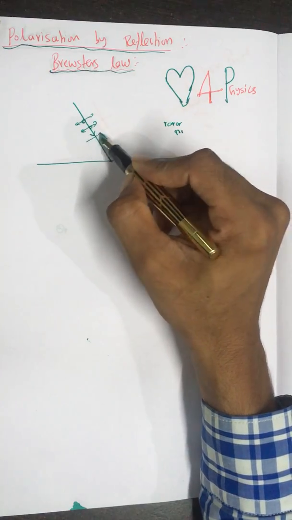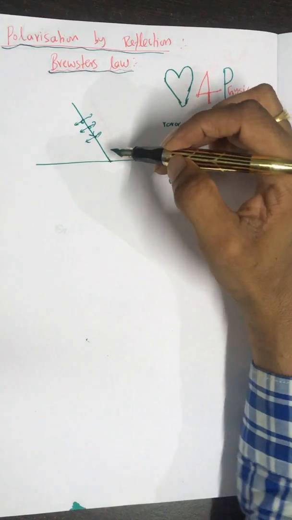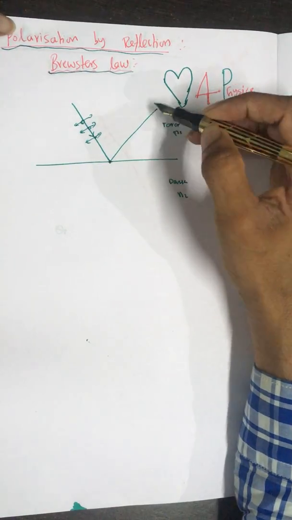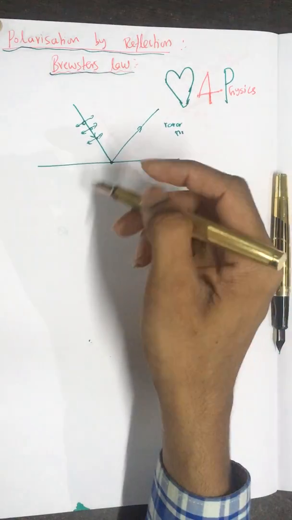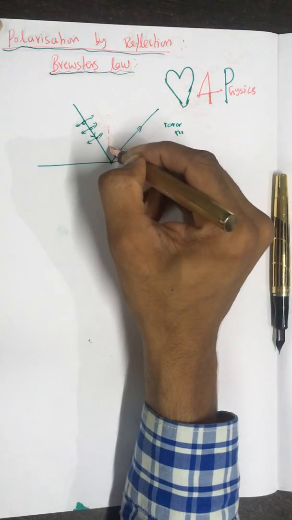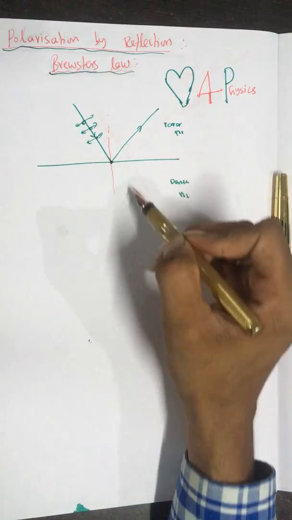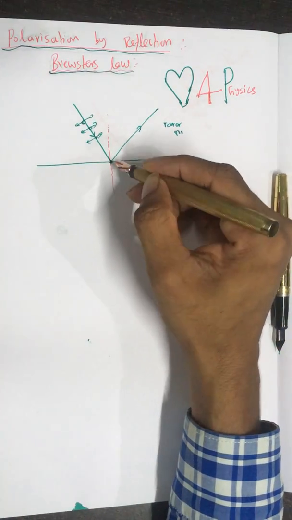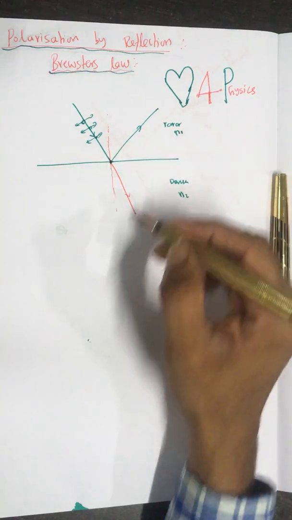This unpolarized light will be incident on the surface, and a part of it will be reflected. Another part of the light will be refracted. I'll draw a normal to the surface. When the light travels from rarer to denser, in the case of refraction, it bends towards the normal. So this is the refracted ray.